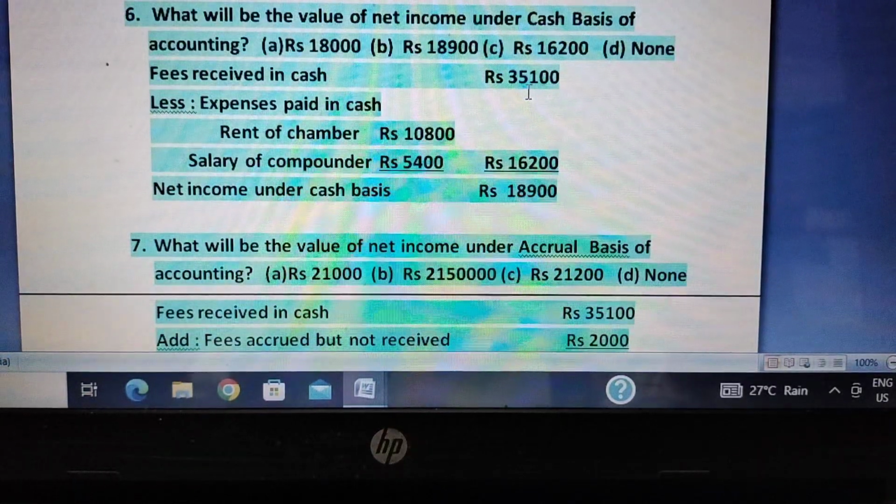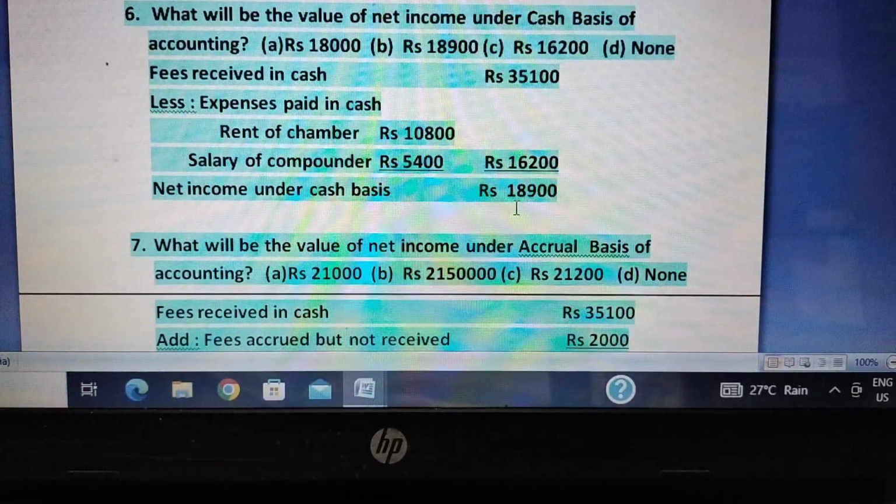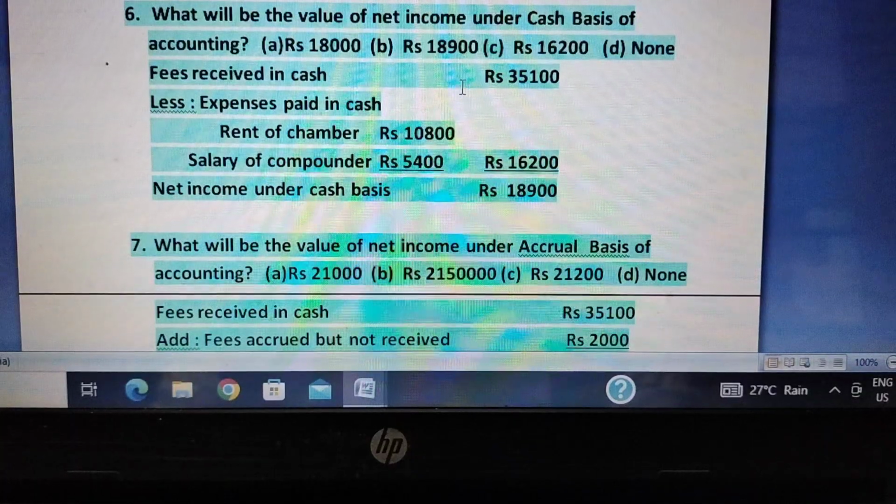From your total receipts of 35,100, if you deduct 16,200, the net income under cash basis of accounting will be 18,900. So the correct answer for question number 6 is B.